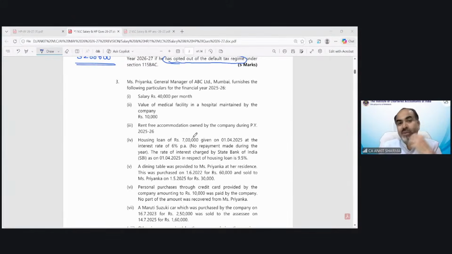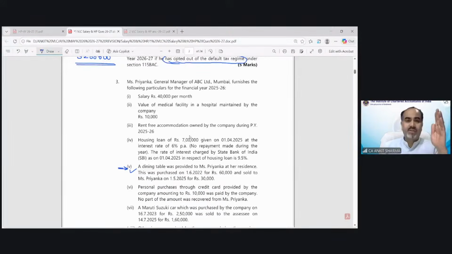Okay, now question number 3. What I was saying is that when a student generally goes through a question, they try to understand the solution of that question. They start thinking how I'm going to solve this question. And suppose there is a point they read and maybe they do not know how to solve it. So they start to panic. You do not need to do this.